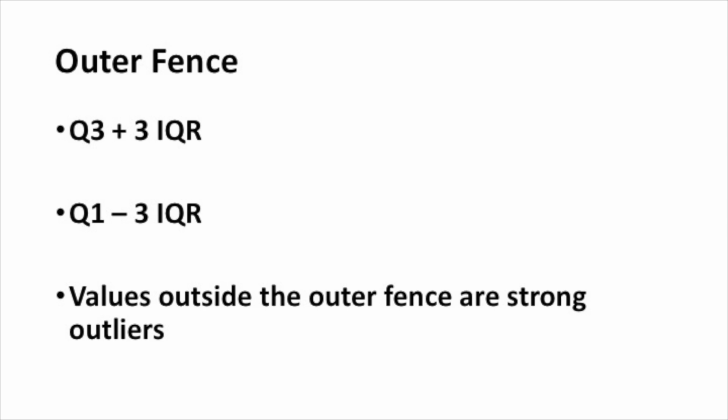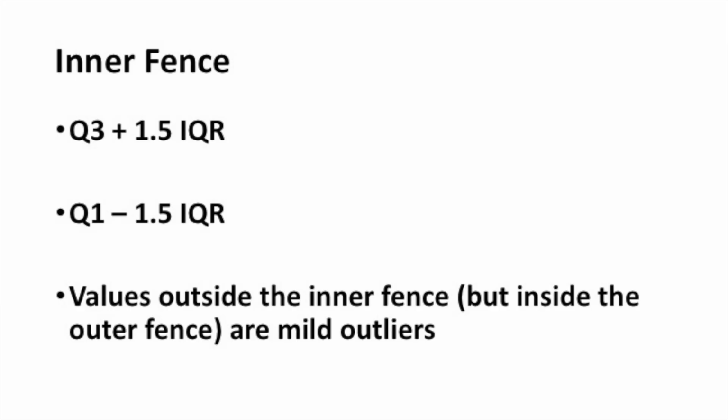So values that are outside the outer fence, either those that are larger than the third quartile plus 3 times the interquartile range, or those that are smaller than the first quartile minus 3 times the interquartile range, are what we call strong outliers. We use the inner fences to identify what we call mild outliers. The inner fence used to identify observations that are larger than the rest of the distribution is the third quartile plus 1.5 times the interquartile range, while the inner fence used to identify observations that are smaller than the rest of the distribution is the first quartile minus 1.5 times the interquartile range. Again, if a value is outside the inner fence, but inside the outer fence, we call them mild outliers.